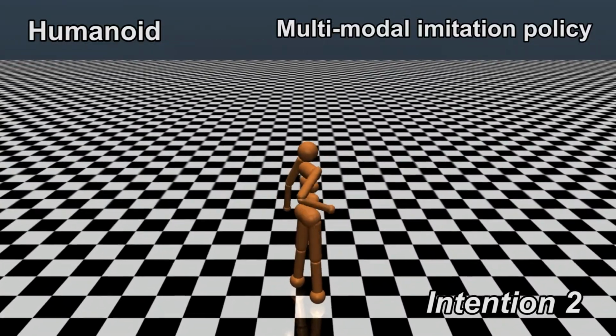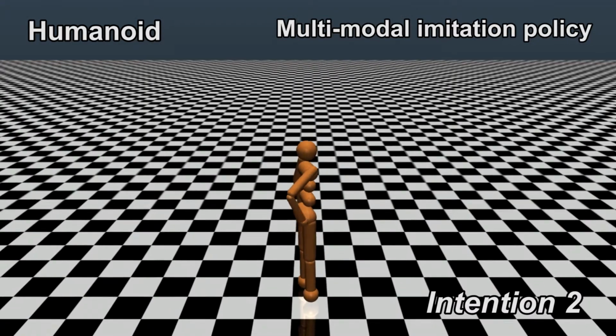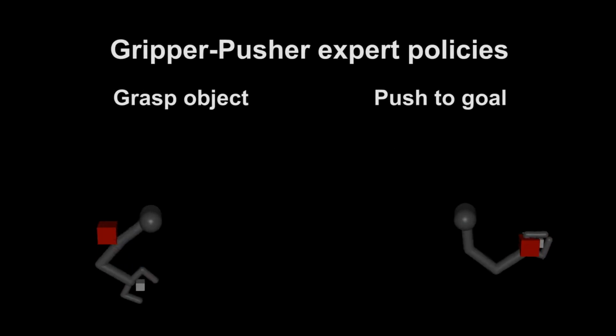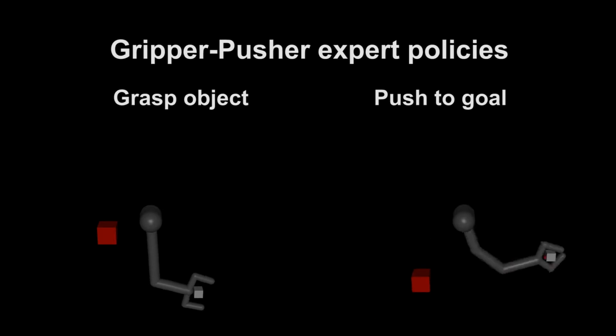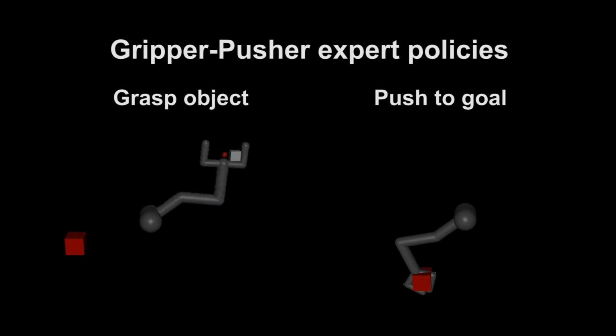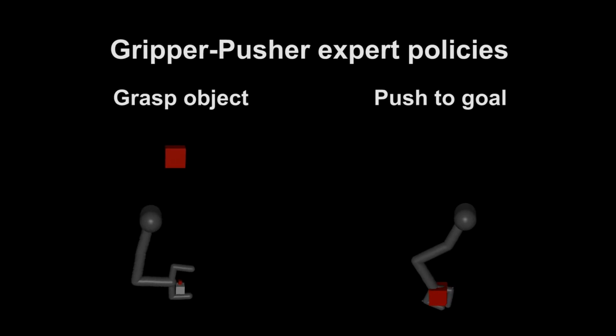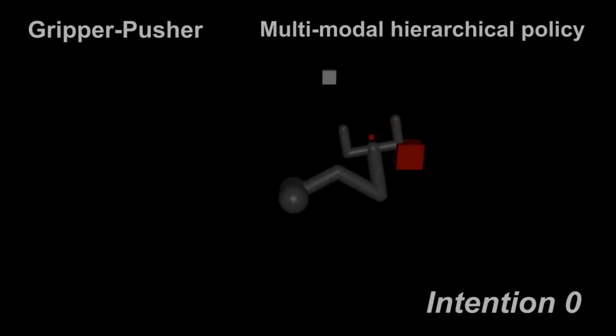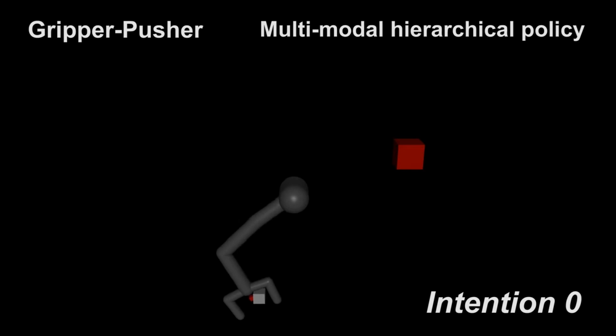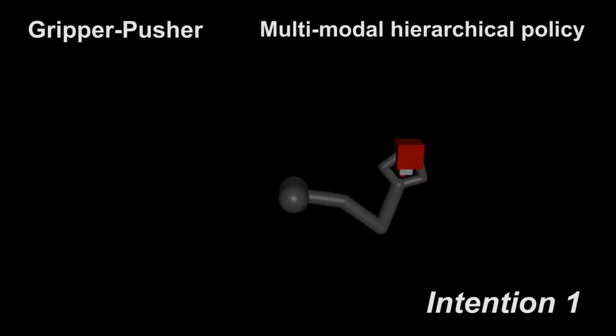Lastly, we test our approach on the mix of 2 manipulation tasks: grasping a gray block, and starting from a block in the gripper, bringing it to a red goal region. From the algorithm's perspective, it looks like a set of single continuous trajectories. Our agent is able to recover both sub-policies, and we can switch between them during runtime to accomplish this hierarchical task.